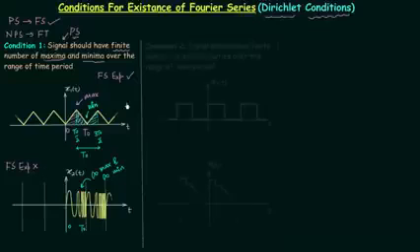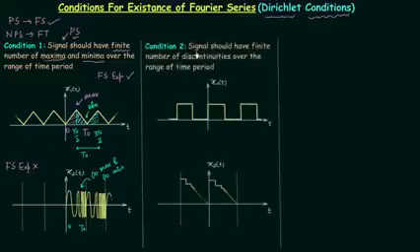Now we will move to condition number 2. I will first read the condition. Here the signal is periodic signal. So periodic signal should have finite number of discontinuities over the range of time period. Again we will focus on the time period. In this case also we will focus on the time period, and for this signal you can see the time period is this one, the fundamental time period, and in this time period we should have finite number of discontinuities.